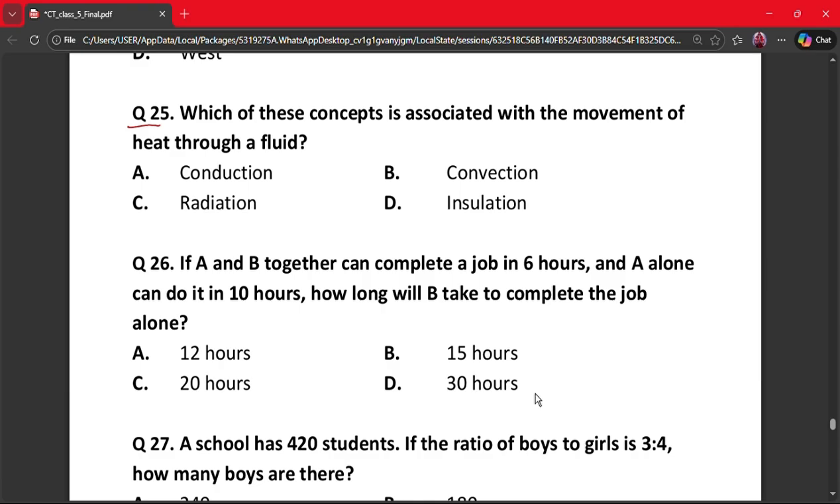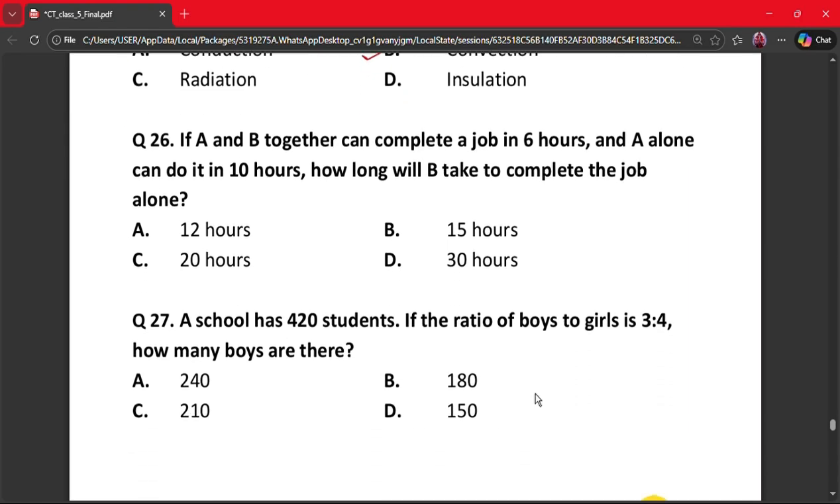Which of these concepts is associated with the movement of heat through a fluid? A. Conduction, B. Convection, C. Radiation, and D. Insulation. Here the correct answer is option B, that is convection, because fluids transfer heat by movement. This process is called convection. Next question is question 26th.